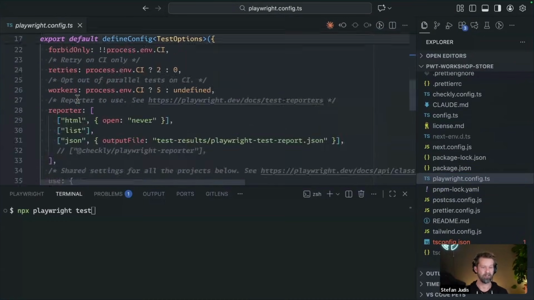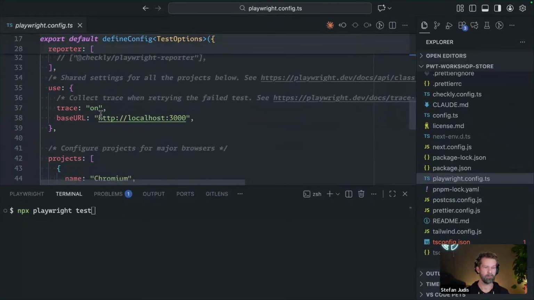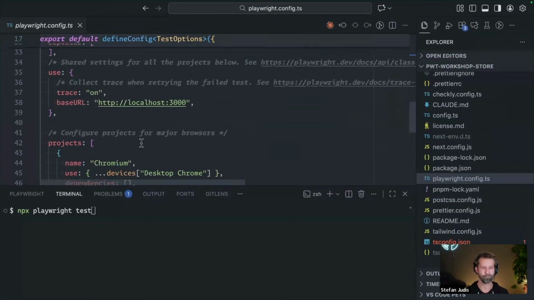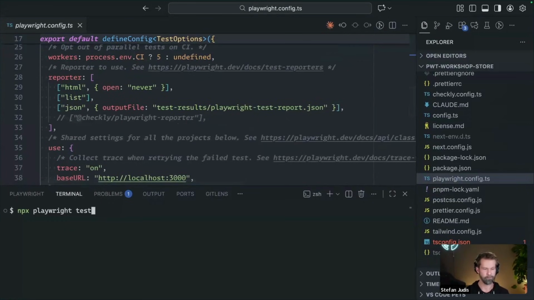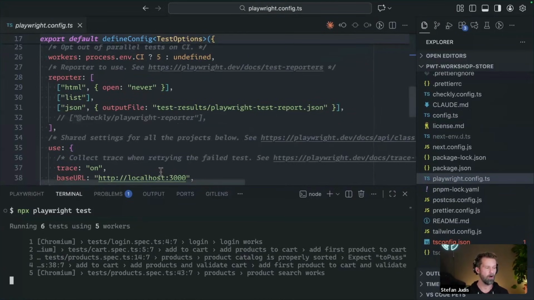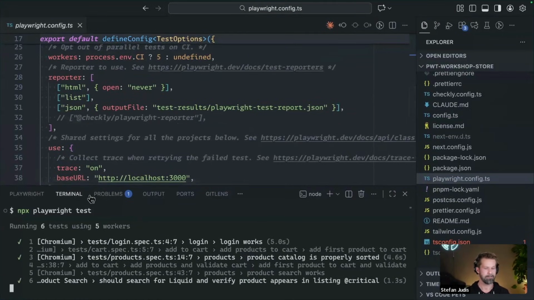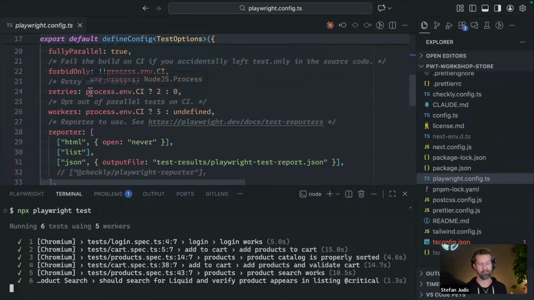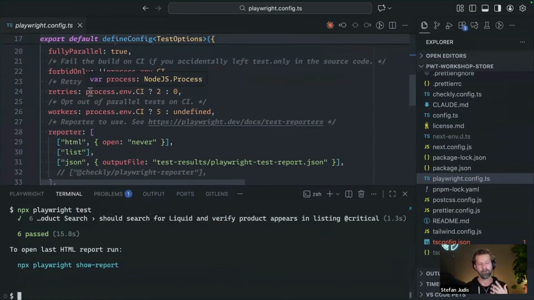Here's our action plan, so I will work off that. And there's not much magic going on here. We have a normal base URL, localhost 3000. We have one project, which is Chromium. And all that should work properly. So when we now kick off npx playwright test, we have 6 tests and 5 workers, and they're all running against localhost. And usually when you have your Playwright test suite, as already mentioned, you have 2 environments, right? You have local testing and you have CI/CD or remote testing.